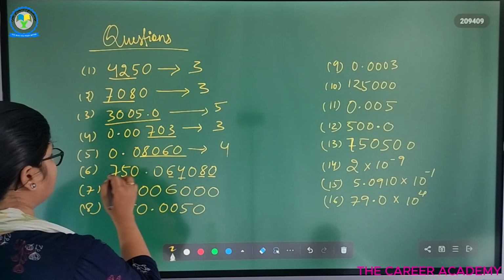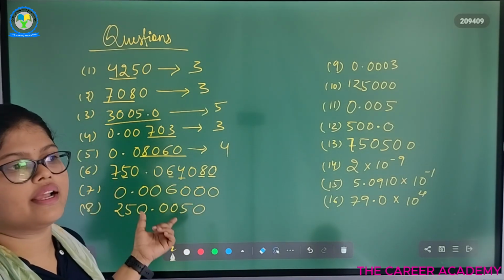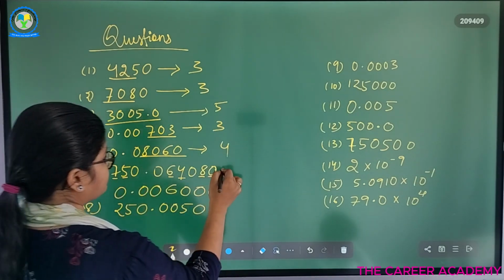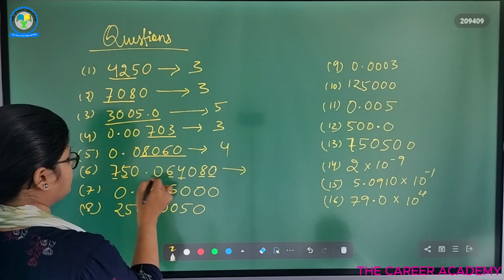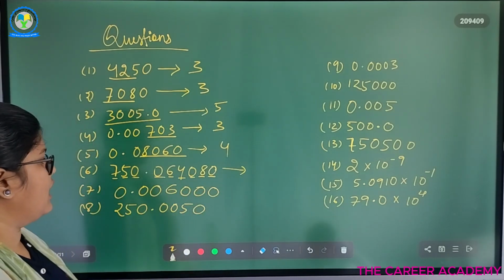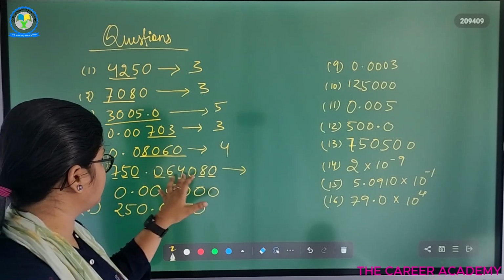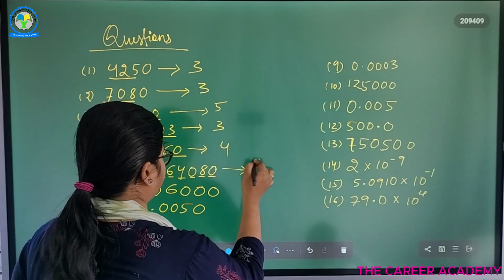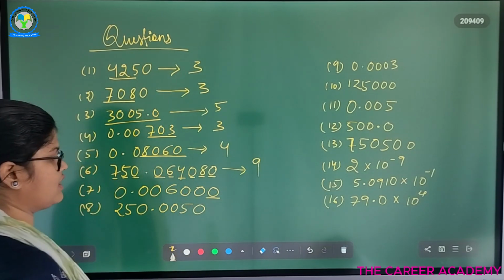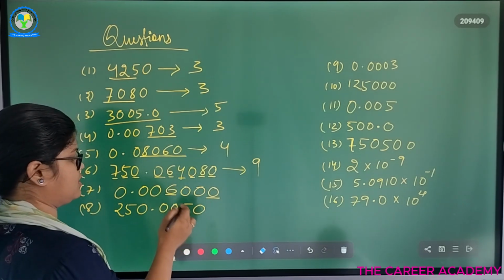So in between two significant digits, all the zeros are taken to be significant figures. So here we can say that this 0 and this 0 are taken to be significant. So here 1, 2, 3, 6, 7, 8, 9 significant figures. And here we can say this is a significant figure and this is a significant figure because this is a non-zero digit.